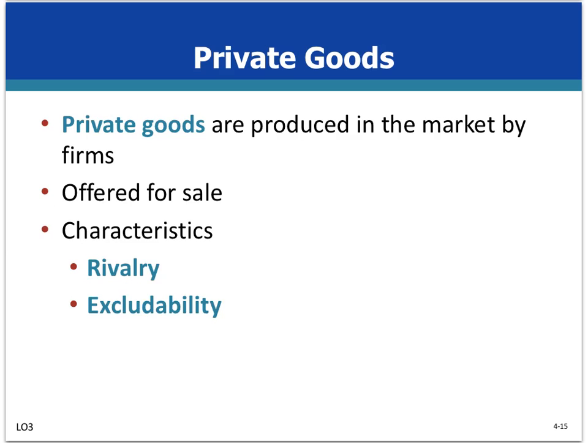The market demand, on the other hand, for a private good is the horizontal summation of the individual demand schedules. So suppose just two consumers comprise the market for bottled water. Okay, only two consumers, and the price is $1 per bottle. If Adams will purchase 3 bottles and Benson, another consumer, will buy 2, the market demand will reflect consumers' demand for 5 bottles of water at the $1 price.